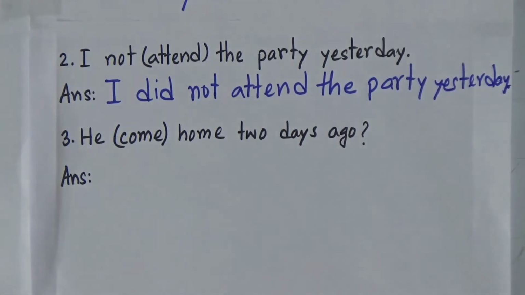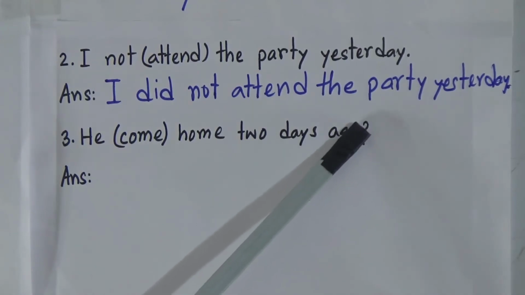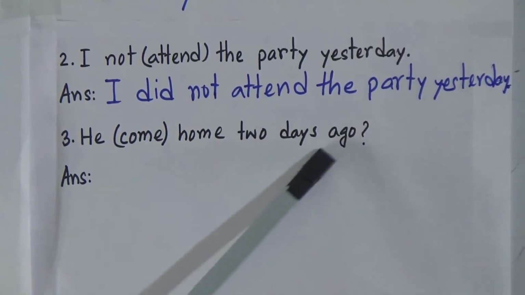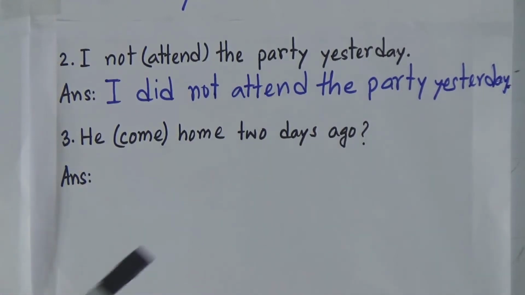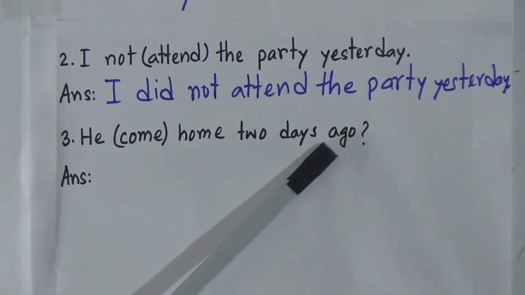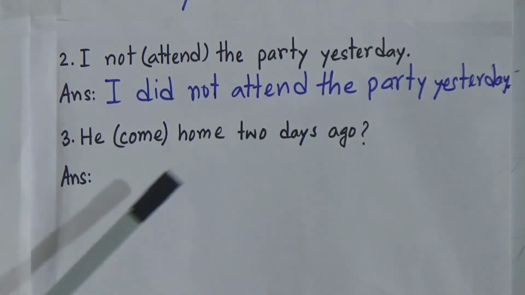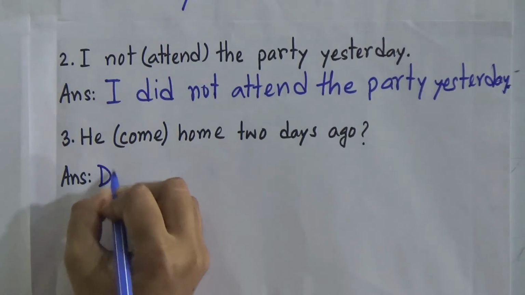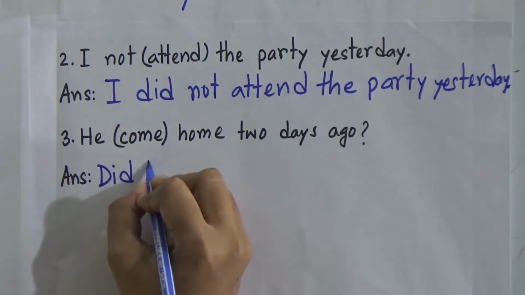Now the next example, number 3. He come home 2 days ago. Now look, there is a question mark, that means interrogative sign. So you will make it an interrogative sentence. So what will be the correct form of the verb, and what will you use? He come home 2 days ago. That means the action happened in the past time. So we will use did. At first we will write did to make a question. So did and our subject is he.